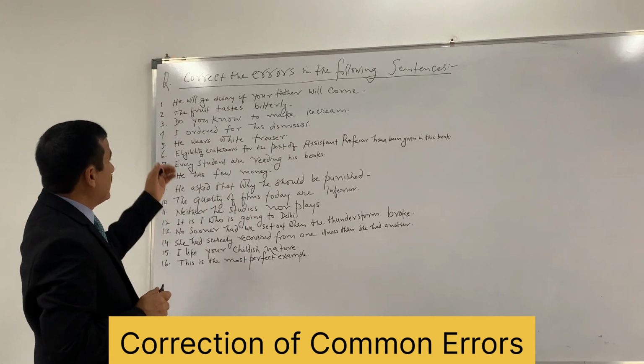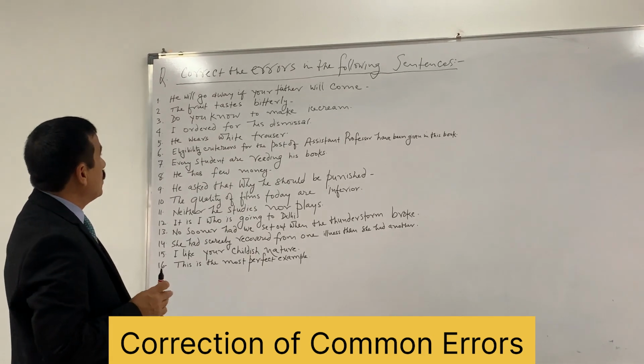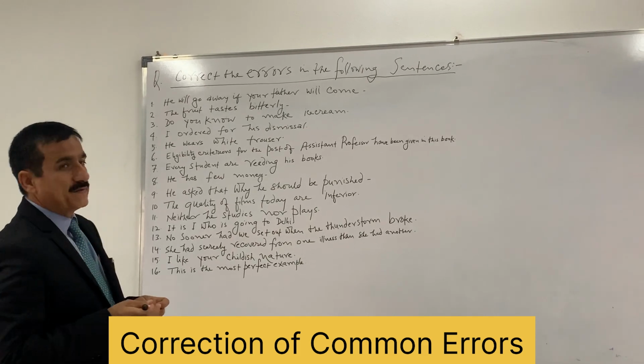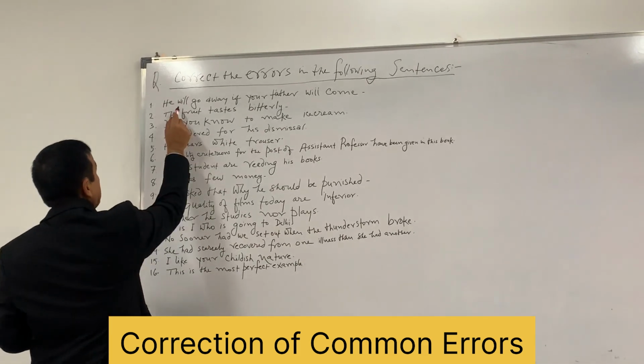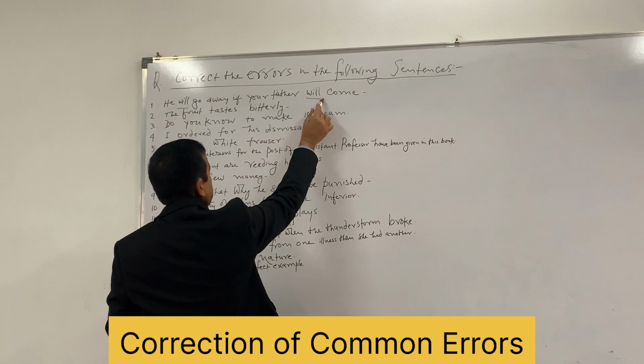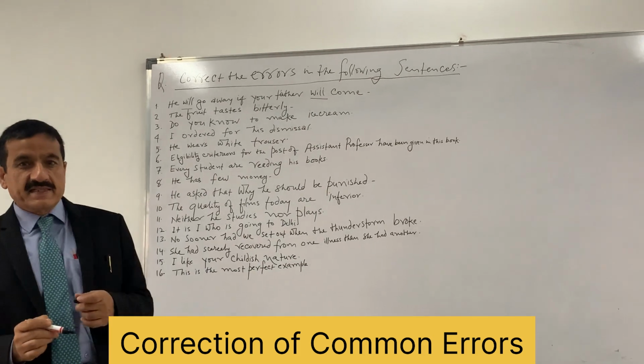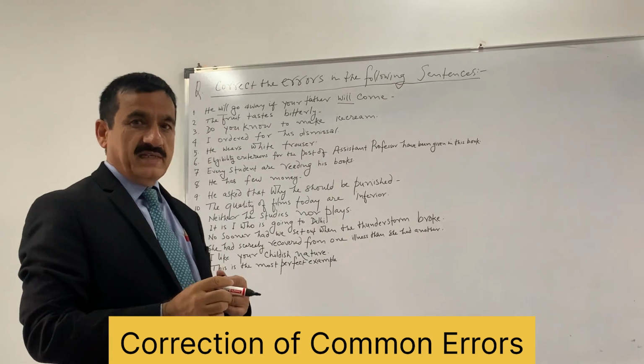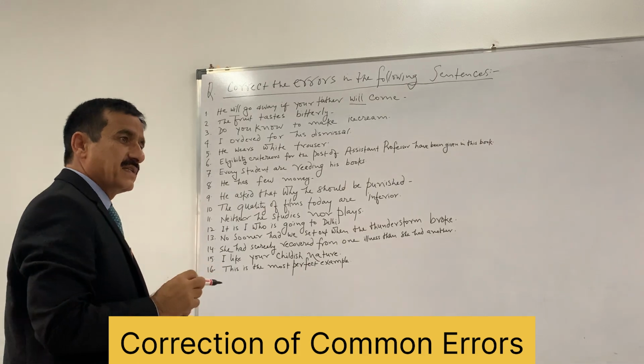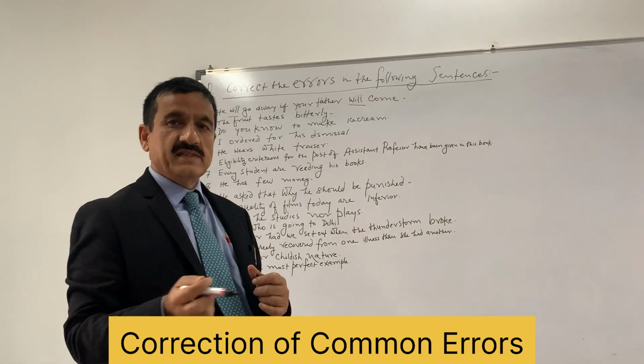First sentence, look at the first sentence. He will go away if your father will come. Here you see both are in simple future tense. And in a sentence, if two actions are described, one should be in simple present, another simple future.